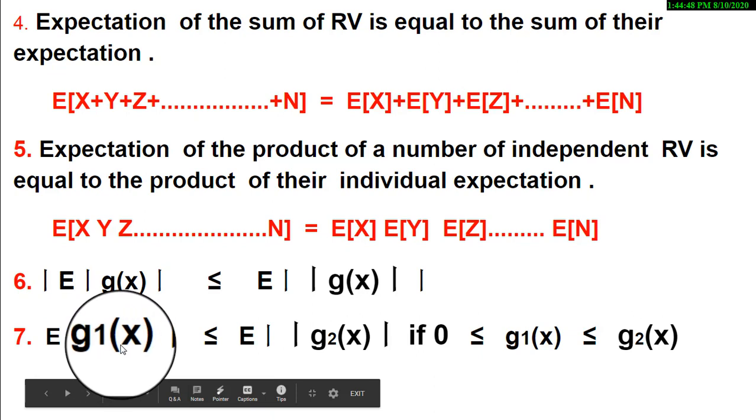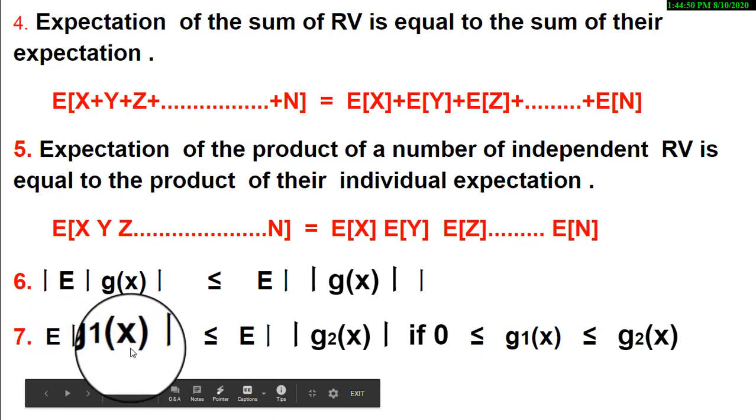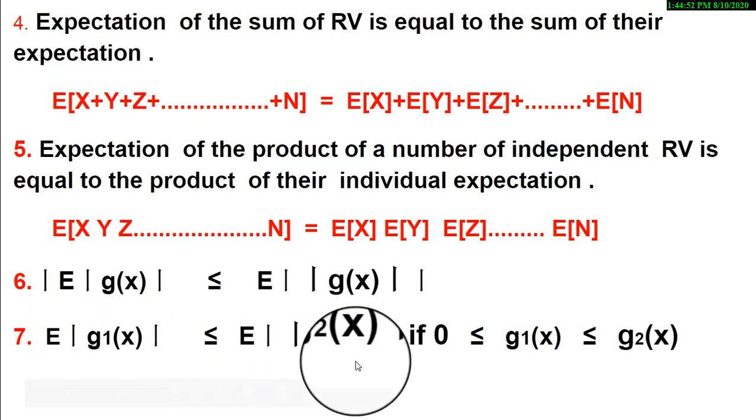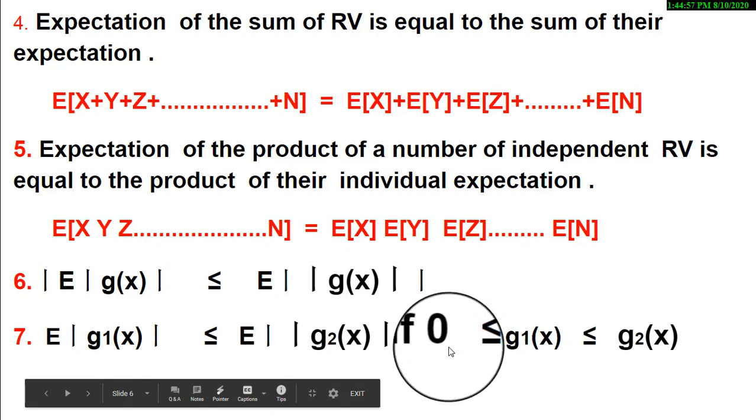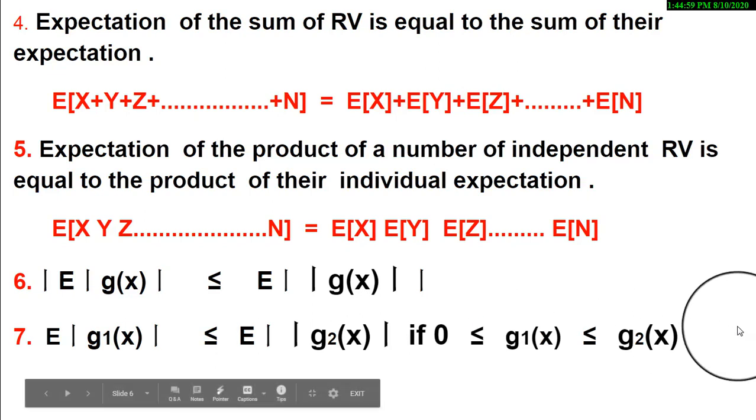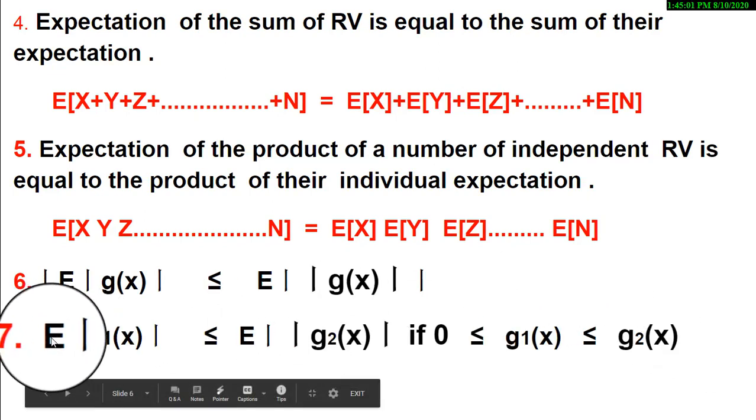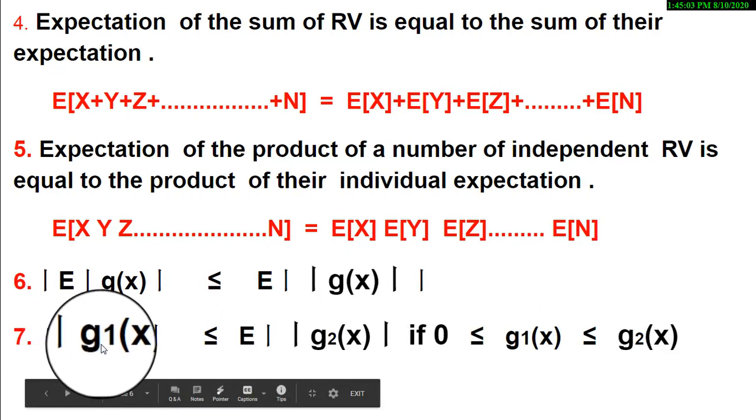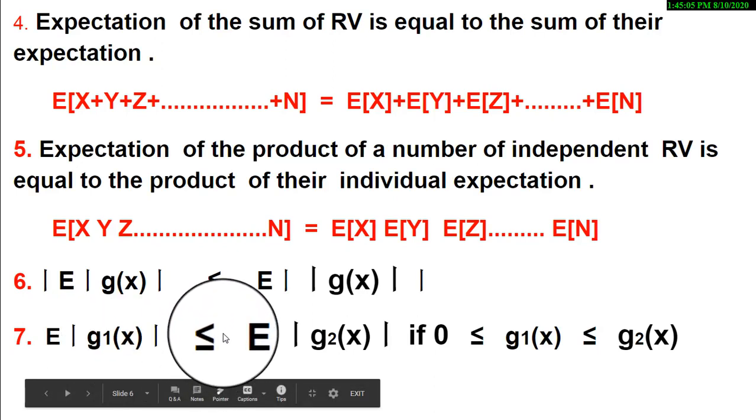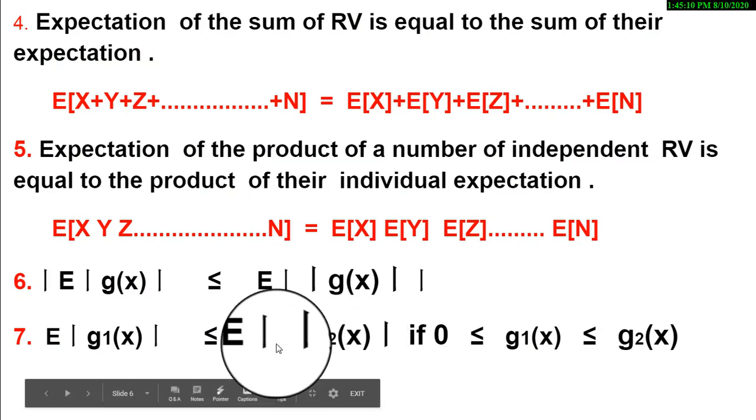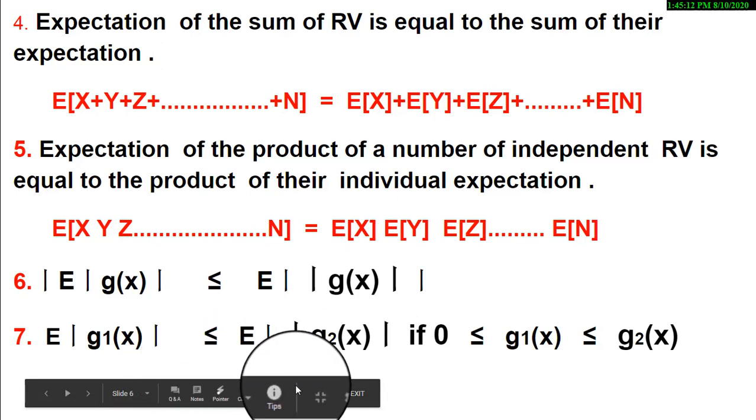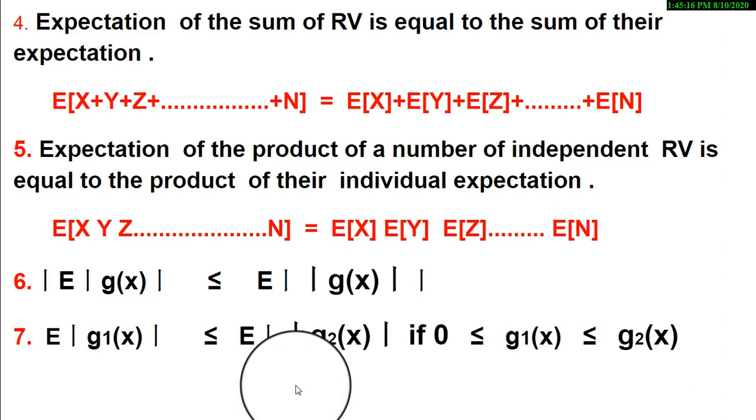The next is that if you have two functions, one is g1 of x and another is g2 of x, where the value of your g1 of x will always lie between 0 and g2 of x, then the expected value of the real valued function g1 of x is always less than or equal to the expected value of g2 of x, and this value is a modulus. That means when you are saying the modulus value, automatically the answer obtained is a real valued function or a positive function.